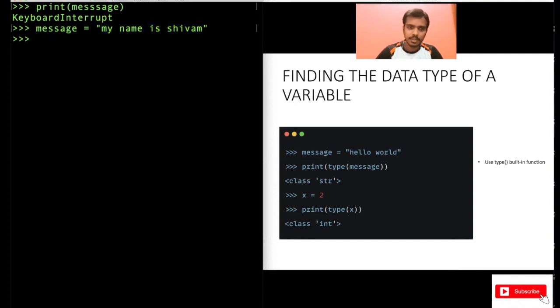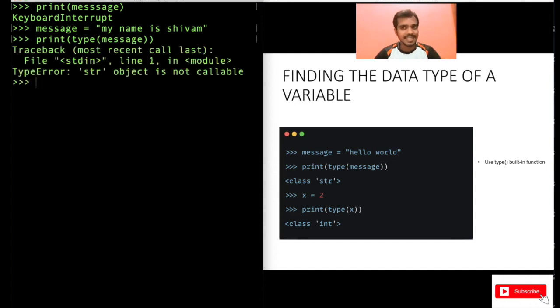So what you can do is you can use print. There is a function called type. And if you provide the input of the variable name to this function, it will give you the data type of this variable. But you see, in this case, you have got an error. And you know why you have got this error?